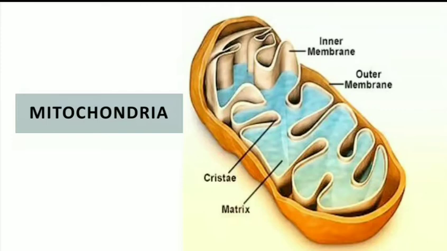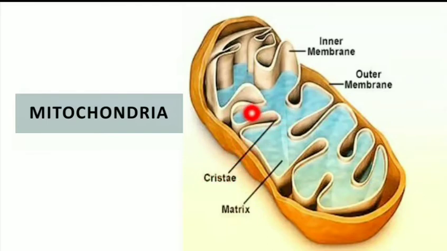These mitochondria are composed of a double membrane system, that is, the outer membrane and the inner membrane. The outer membrane is smooth and completely envelops the organelle. The inner membrane is folded to form the cristae, which occupy a larger surface area.